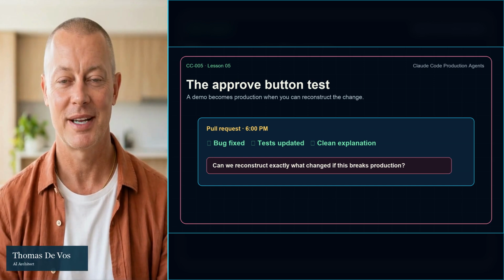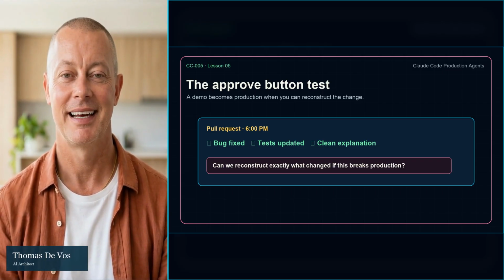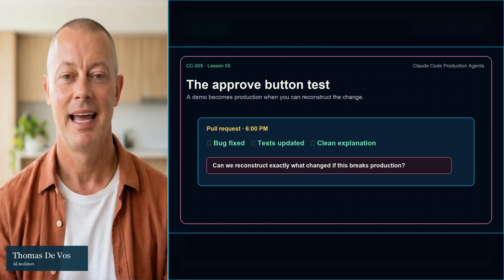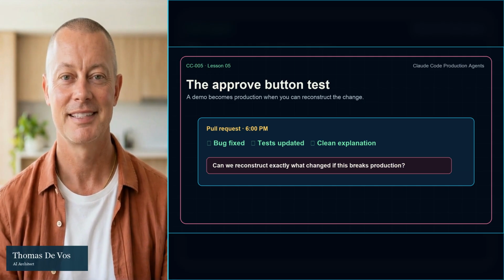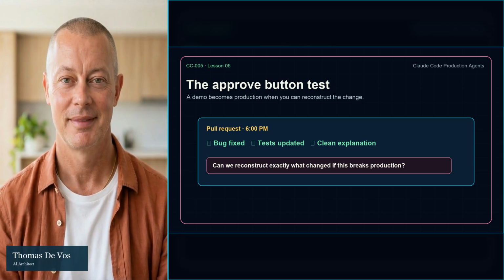You are in a pull request at 6 p.m. The agent has fixed the bug, updated the tests, and generated a clean explanation. Everything looks impressive. Then someone asks, can we reconstruct exactly what it changed if this breaks production? Your cursor hovers over approve.